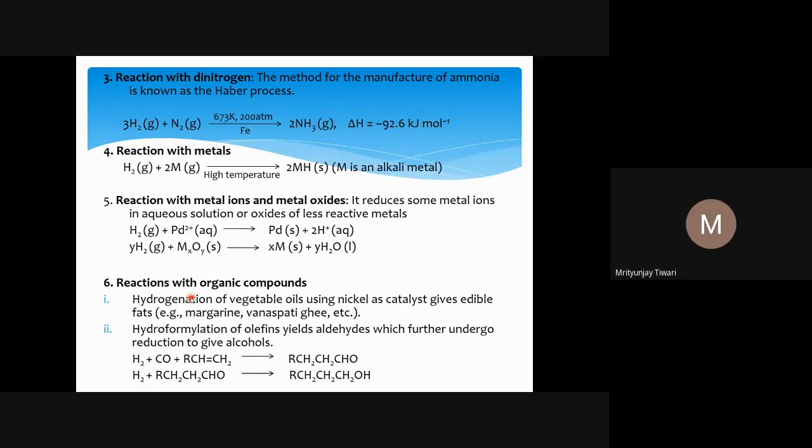So in banaspati ghee, unsaturation is also there. This is the long chain unsaturated fatty acid. If you hydrogenate it, you will get the banaspati ghee, margarine, etc. Now for that, we usually use a chemical catalyst in those reactions.